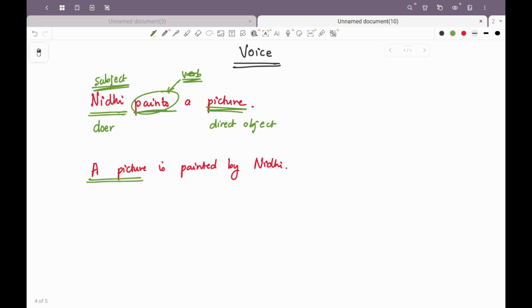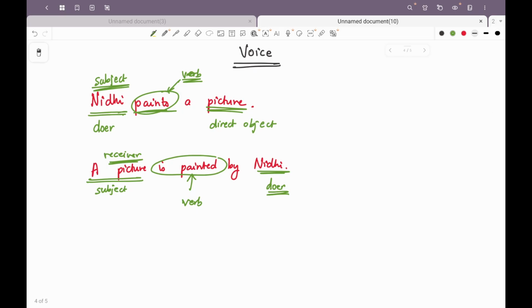So we are talking about the picture, so the picture becomes the subject, but it is the receiver of the action, that is to paint. This action is being done. It is receiving the action. So here the verb is painted and Nidhi is the doer of the action, doer of the verb.